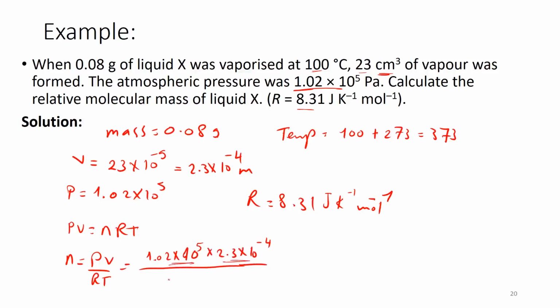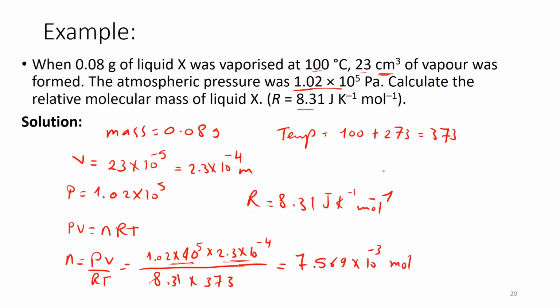This is the pressure, and this is the volume, divided by 8.31, which is my gas constant, multiplied by the temperature 373. This is equal to 7.569 multiplied by 10 to the power minus 3 mole.